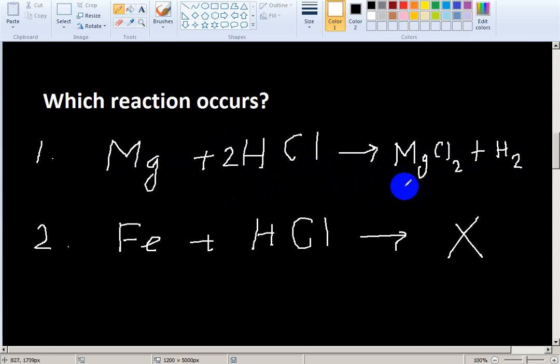So we have understood that metals above hydrogen in the reactivity series react with dilute acid and form salt and hydrogen gas. Below hydrogen they don't react with dilute acid, so no reaction; you write no reaction.